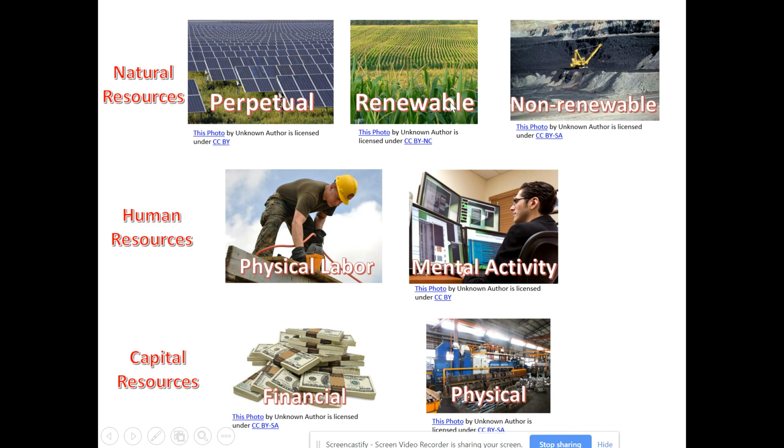You have your renewable resources. In this case, this is a field of corn. You can sell the corn. You can make things out of the corn. You can actually just replant some of the corn seeds to grow more corn, so it's renewable. If you didn't do any of the planting, you'd run out of corn. As long as you keep planting more so you can continue to grow more, that's what makes it renewable.